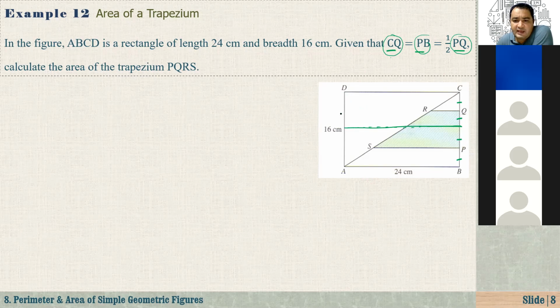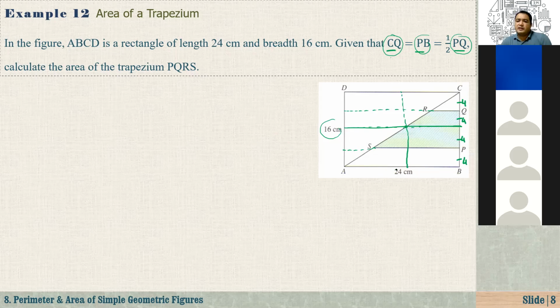And what is the length of AD or BC? That's equal to 16. So that means that each one is equal to 4 here. This one is 4, this one is 4, this one is 4, this one is 4. Okay, very good. So now also actually that is the midpoint of the diagonal. Now if I just draw another line from here and another line from here. All right.